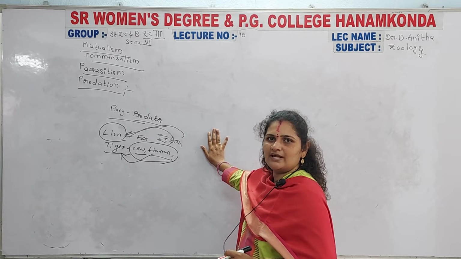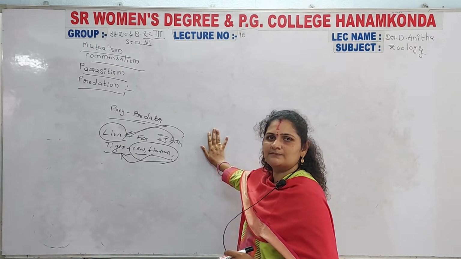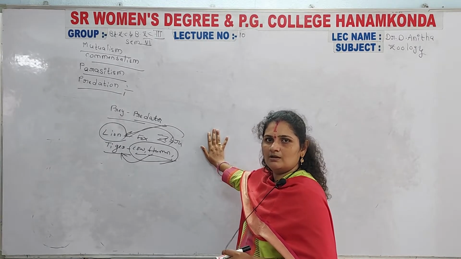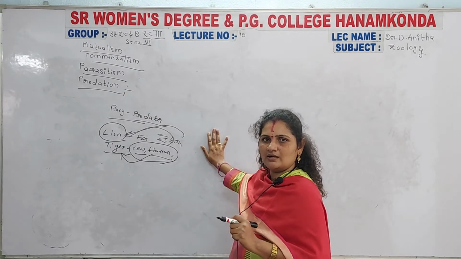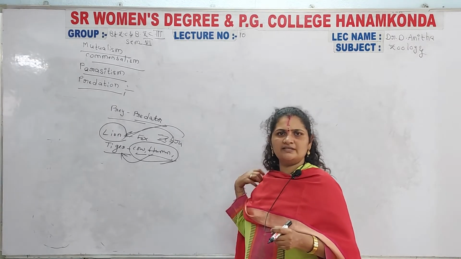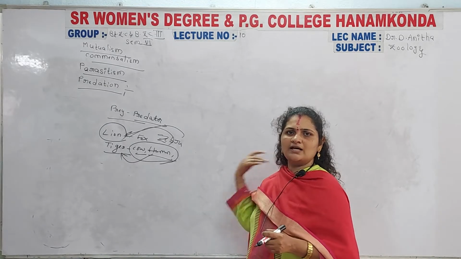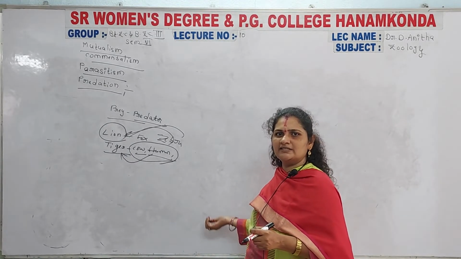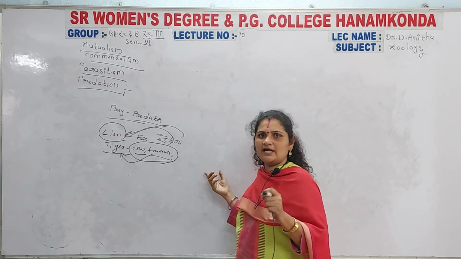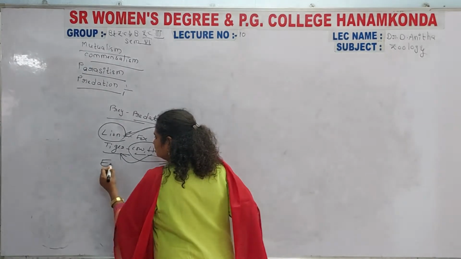Mainly the butterflies are also eaten by some other organisms, and the caterpillar stages, that is the larval stages of a butterfly, and the larval stages of some other insects, are also eaten by some of the higher organisms. So all those organisms come under the predators here. Now the lion is one of the predators, the tiger is one of the predators, and the eagle is also there.